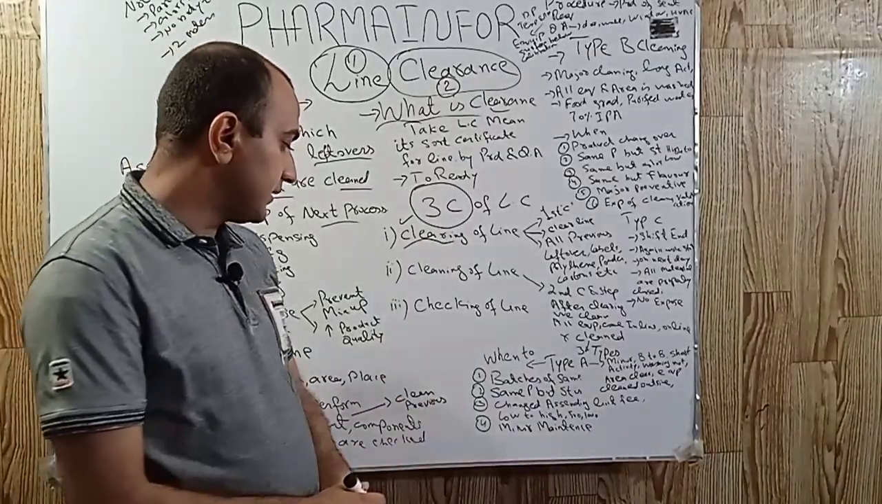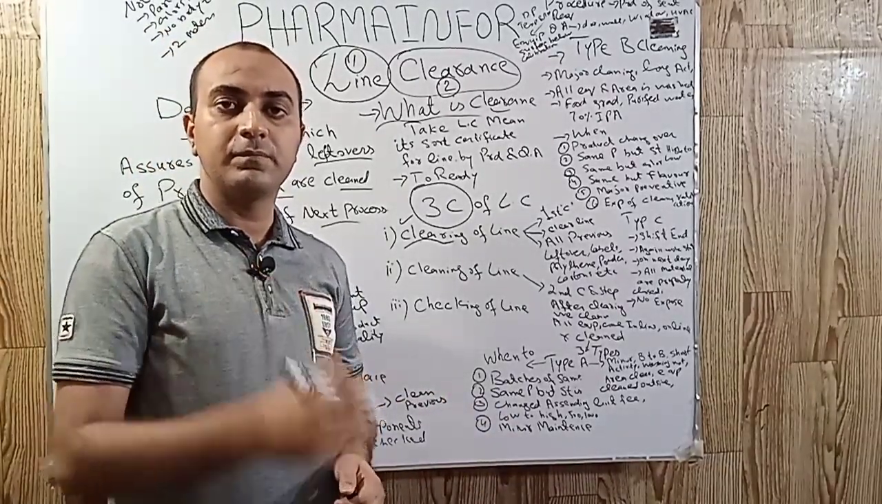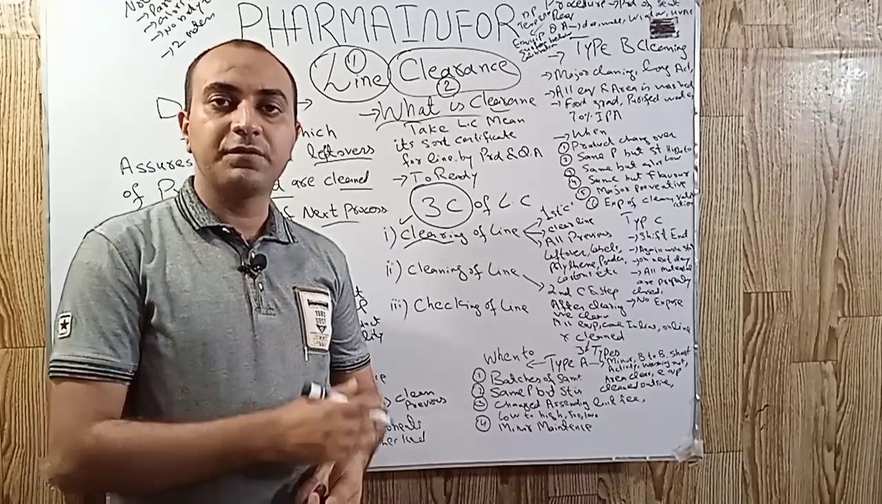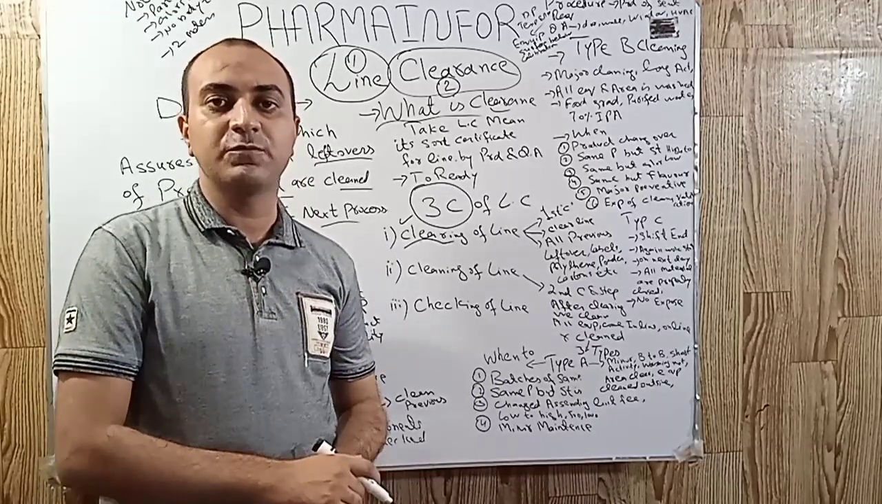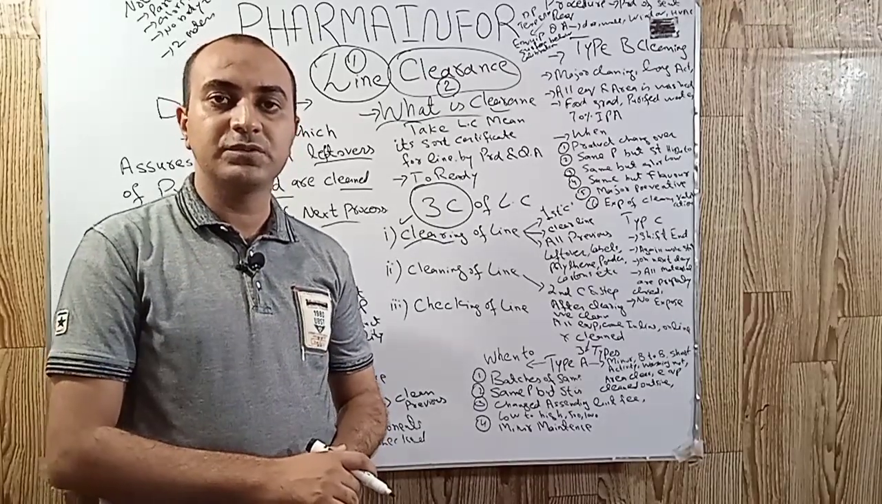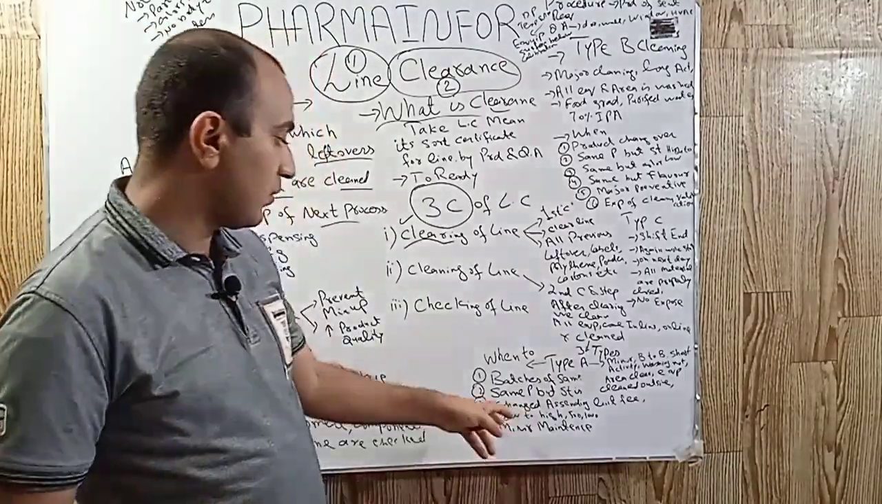So type A cleaning is also performed when there is a minor preventive maintenance. It means we have maintenance of the equipment in which the part of the equipment which is in direct contact with the product is not involved.